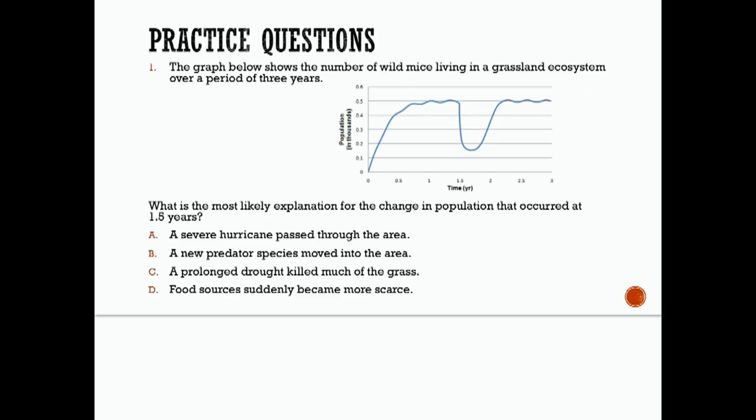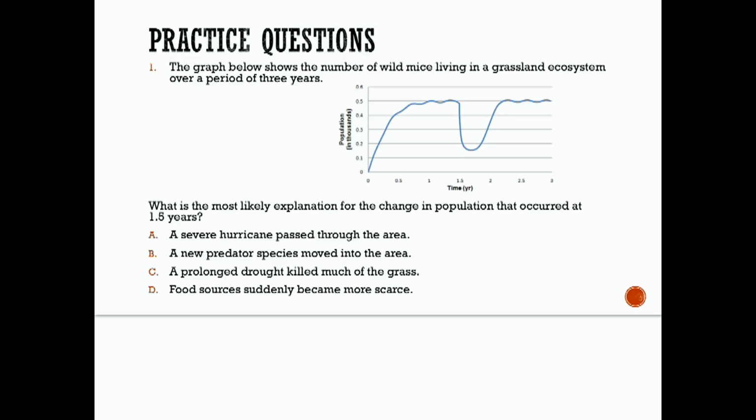Practice question number 1. The graph here shows the number of wild mice living in a grassland ecosystem over a period of 3 years. So we've got time on our x-axis. Remember, it goes on your x-axis, your independent variable. On our y-axis, we have the population of these wild mice in thousands, and that's the dependent variable, the thing that we are measuring or seeing how it responds. So over time, this is how the population of wild mice responds.